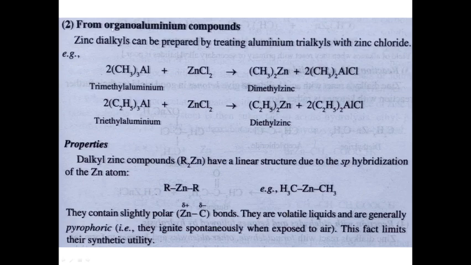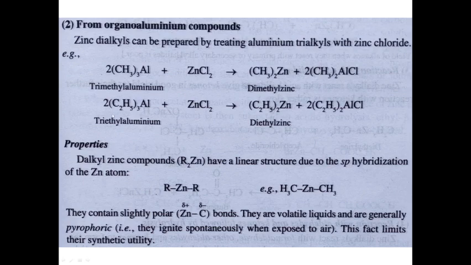Next method is from organo-aluminium compounds. Zinc dialkyls can be prepared by treating aluminium trialkyls with zinc chloride. So here trimethyl aluminium is shown reacting with zinc chloride. Then we get dimethyl zinc and dimethyl aluminium chloride.